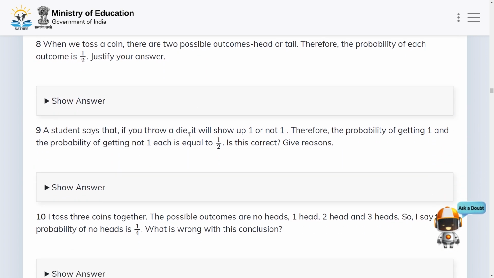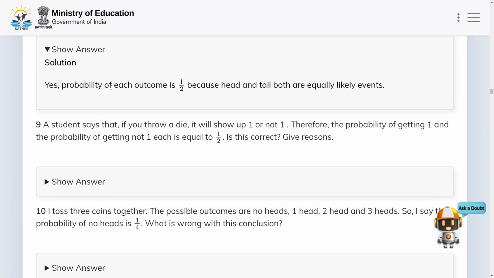In the next problem, when we toss a coin, there are 2 possible outcomes, head or tail. Therefore the probability of each outcome is 1 by 2. Justify your answer. Yes, the probability of each outcome is 1 by 2 because head and tail are equally likely events.